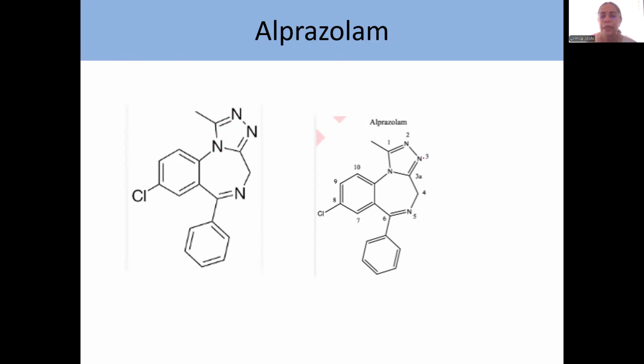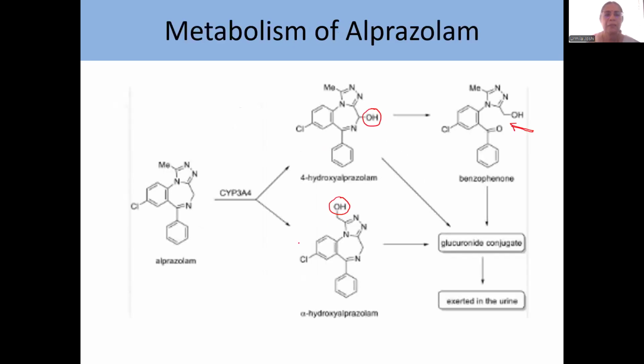So 1, 2, 3. Then come to this, 4, 5, 6. You don't number the junction atoms. So this is gone, this is gone, this is gone. 7, 8, 9, and 10. Rest of the SAR remains same. Only instead of C7, the electron withdrawing group is at C8.